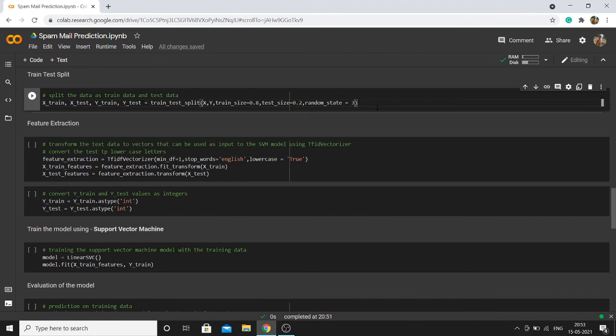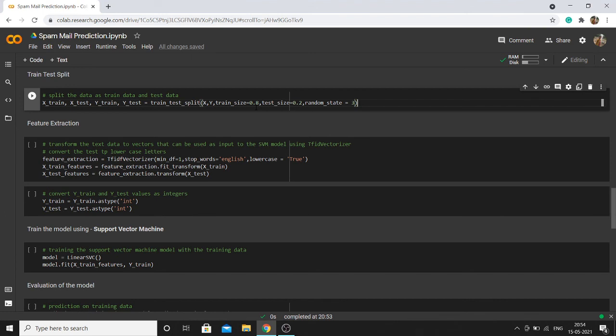Then for train test split, I need to give the input and the target, that is, what is the target for my train test split. And I'm giving the train size as 0.8, that is, 80% of the data is used for training the model and 20% of the data will be used for testing the model.